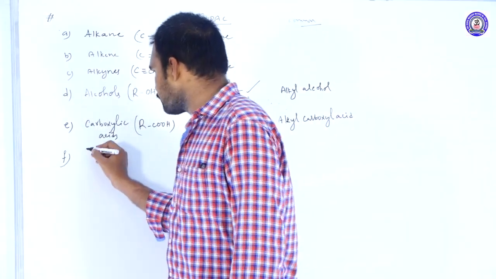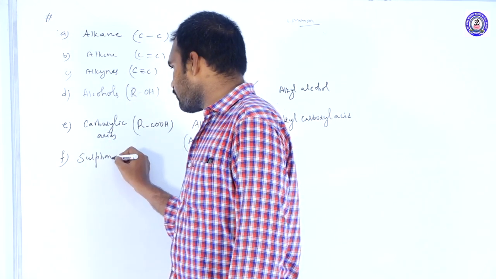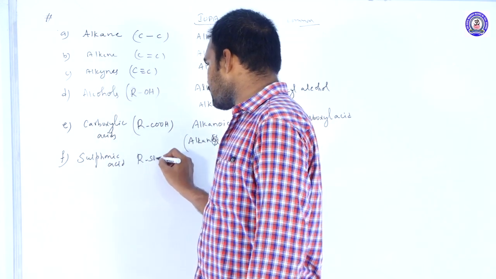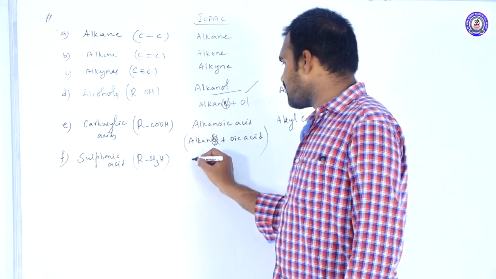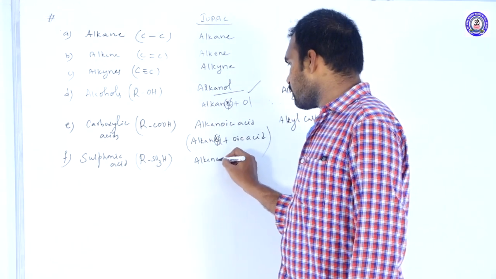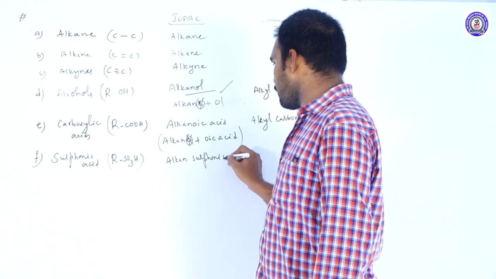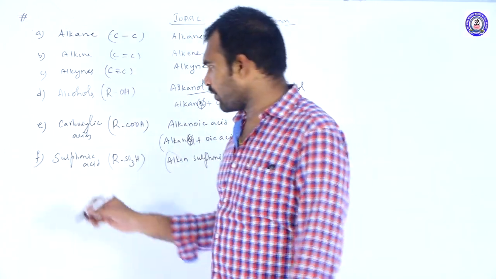Next one, sulfonic acids, that is RSO3H. So the IUPAC name is alkane sulfonic acid. Remove E. There is no common name for these compounds.